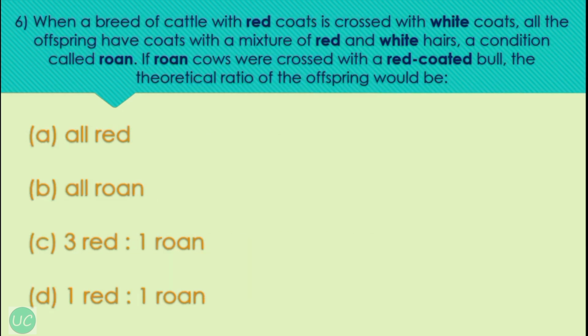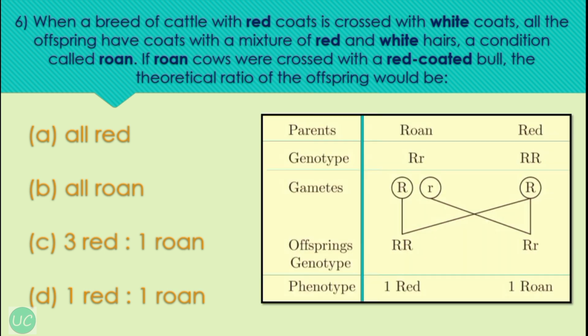Okay, our next question is when a breed of cattle with red coats is crossed with white coats, all the offspring have coats with a mixture of red and white hairs, a condition called roan. If roan cows are crossed with a red colored bull, the theoretical ratio of the offspring would be. So as you can see from the diagram, the parents are roan and red, and their genotype is capital R small r for roan, and capital R, that is the dominant one, is the red one, and the gametes they produce, the roan will produce capital R and small r, and the red one will produce only the capital R.